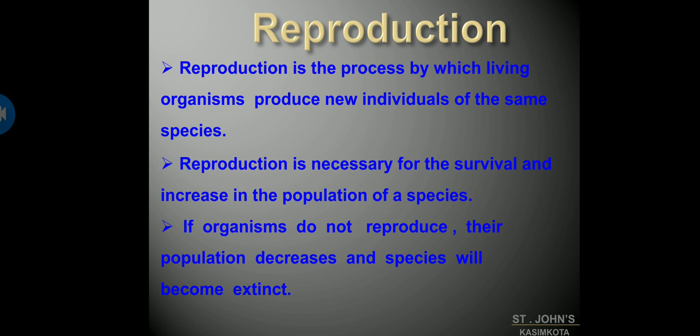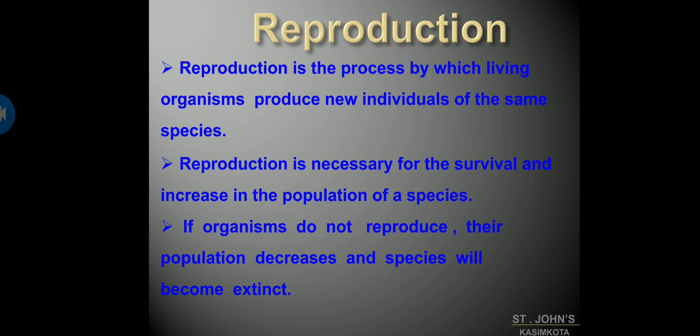In the last class, I told you about heredity also, like how we get the same characteristics as our parents. Even those concepts will be discussed in today's class. I'll be refreshing your minds. For example, human beings always produce human babies, cats always produce kittens, and sunflower seeds always produce sunflower plants. However, if some species of living organisms cannot reproduce due to certain reasons, then the organisms of these species will gradually die out and disappear from this earth one day.